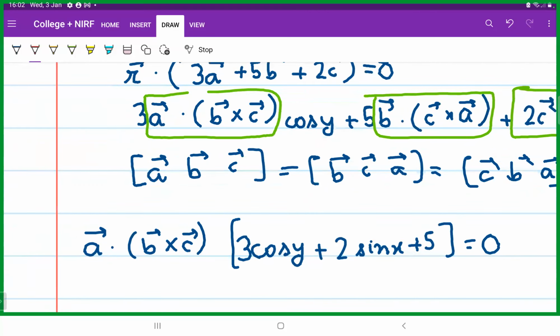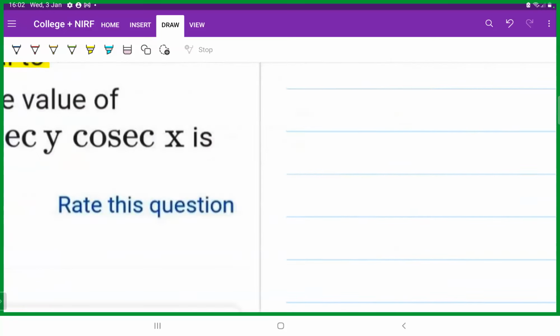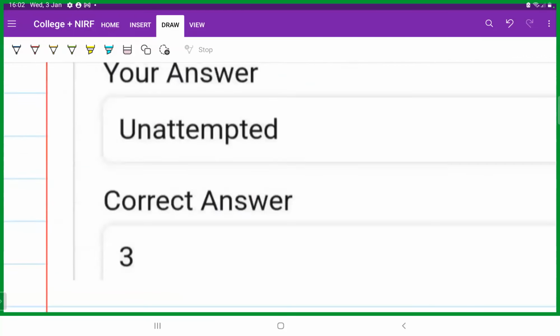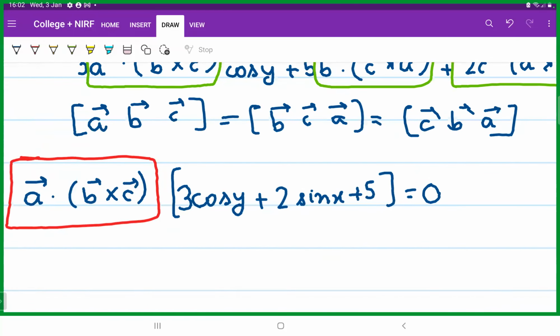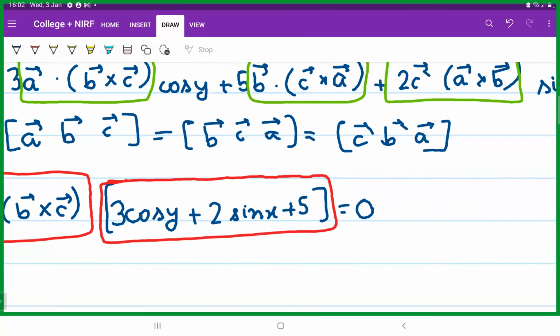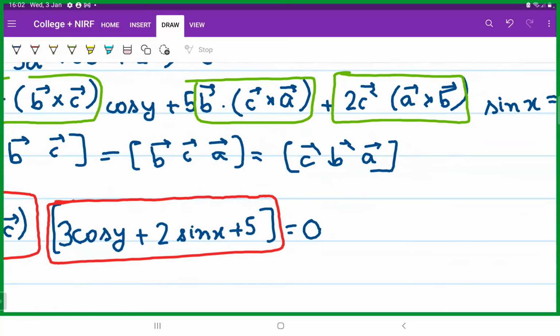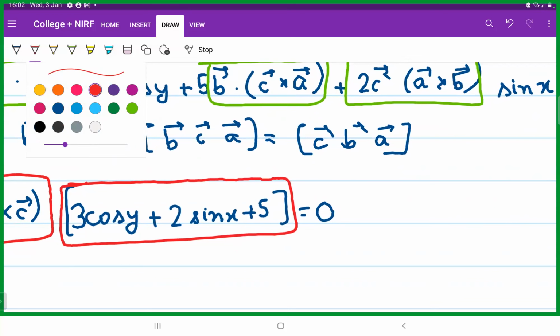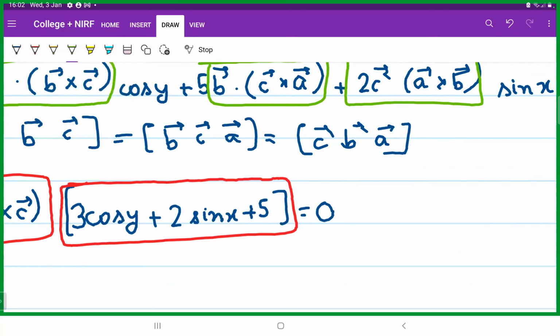Now this value cannot be 0. The value of this entire thing cannot be 0. Why? Because of this property which we have proved earlier, right? So it is this expression which has to be 0. Now, for what value of x and y do you think this thing will be 0? It is only possible for one value, or rather the values which will occur periodically, right? For y, we can consider this to be minus pi, and for x, this will be minus pi by 2.